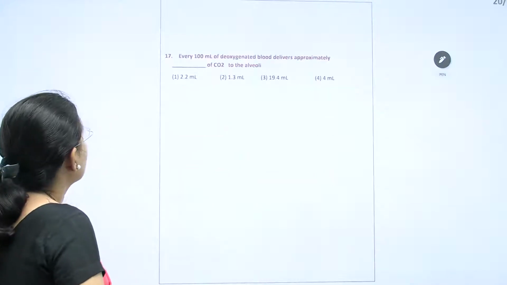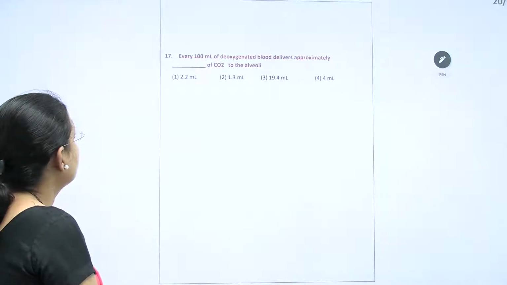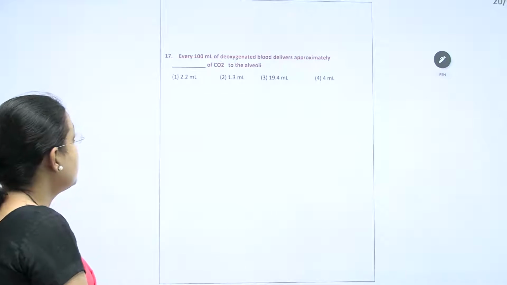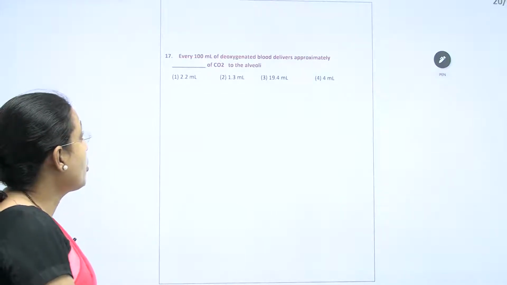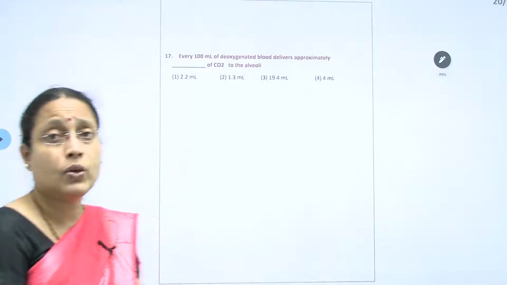The next one, 17th. Every 100 ml of deoxygenated blood delivers approximately dash of CO2 to the alveoli.